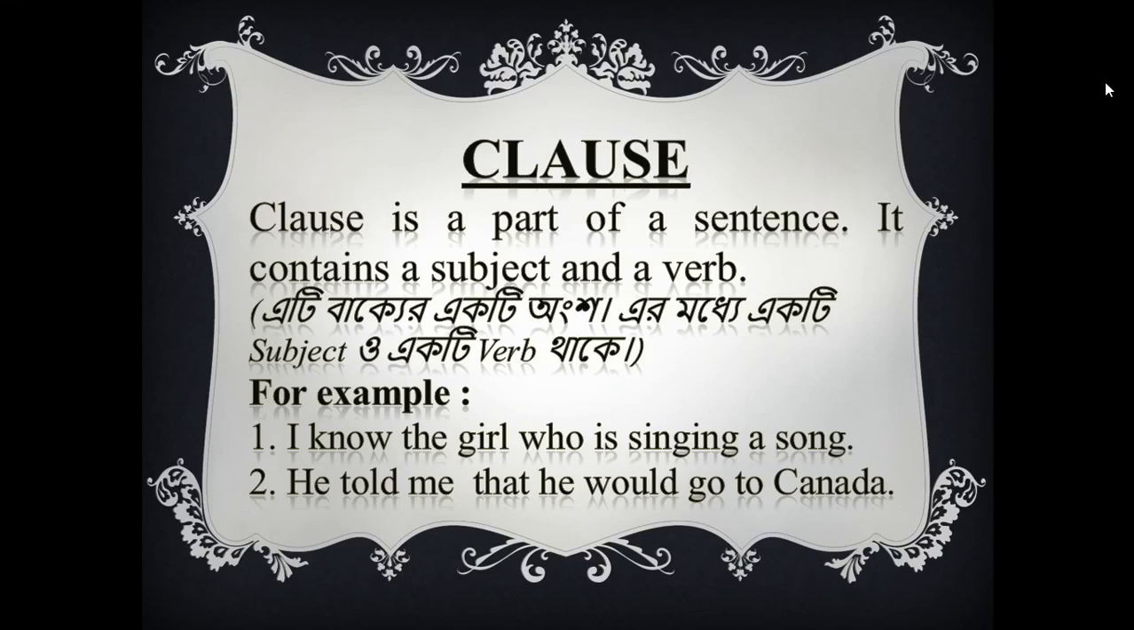I know the girl who is singing a song. It's a sentence. Just look at the first example. I know the girl who is singing a song. This is a sentence. I know the girl. This part of this sentence is a clause. And who is singing a song? This is another part of the sentence. So who is singing a song? This part is a clause. And I know the girl. This part is also a clause. So this sentence is formed with these two clauses.